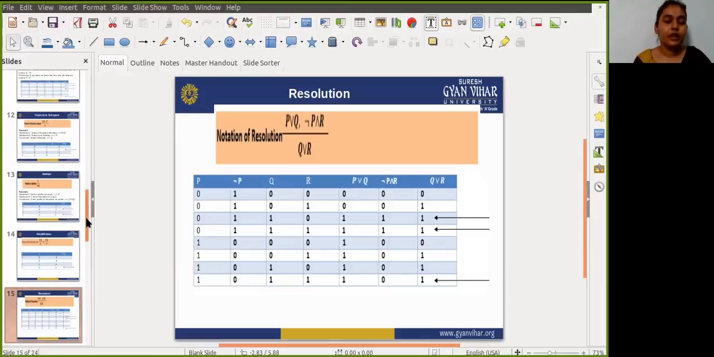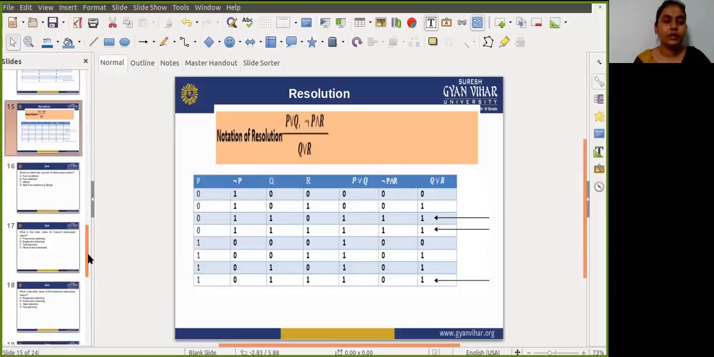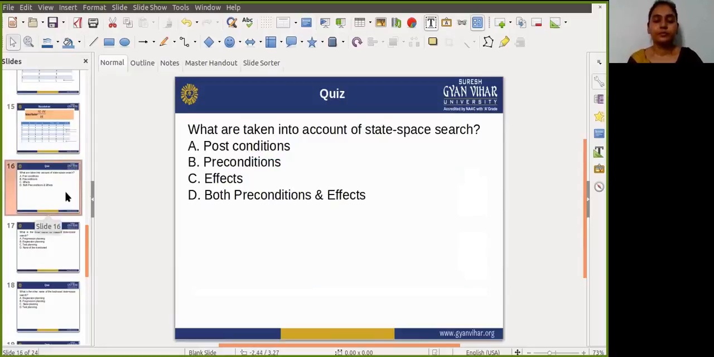So guys, in today's lecture, we learned about all the inference rules and all these things. Okay, so here is your homework, which you have to do after learning this lesson. Okay.